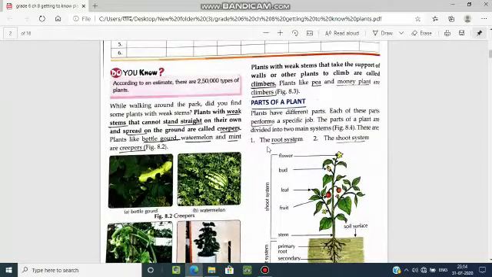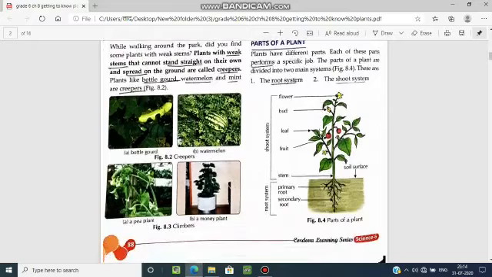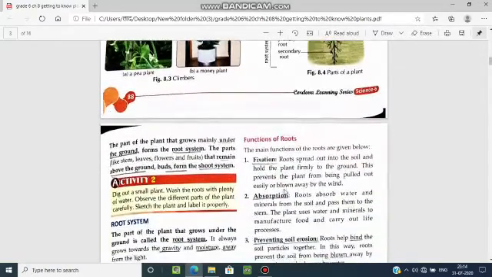Now, parts of a plant. Plants have different parts. Each of these parts performs a specific job. The parts of a plant are divided into two main systems. This is called the root system and this is the shoot system. The shoot system consists of fruit, leaves, bud, flowers and stem. And the root system consists of primary roots and secondary roots.